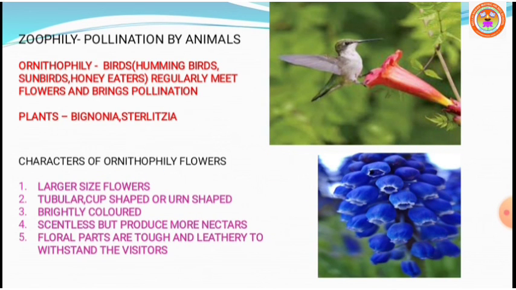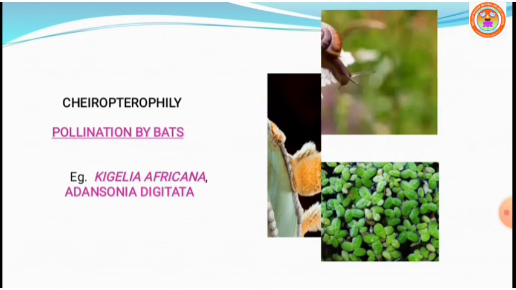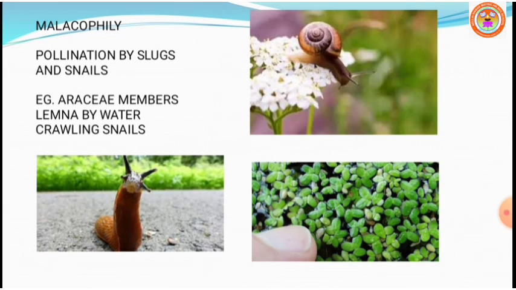So under zoophily, today three different kinds of pollination by different animals: pollination by birds, pollination by bats, and pollination by snails and slugs. Dear students, in the next video, we will continue with pollination by biotic agents, such as insects. Thank you.